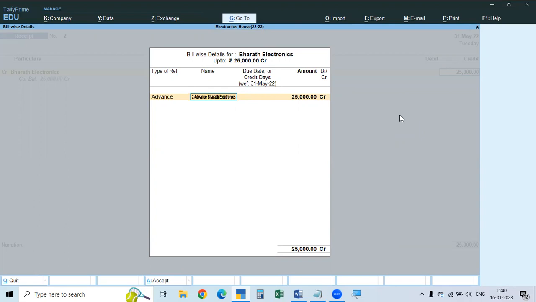Like this you have to take, or simply without a number, you can take Advance, Bharat Electronics. So we have to take it like this. So there is no question of credit days. Okay, now like this you have to do.